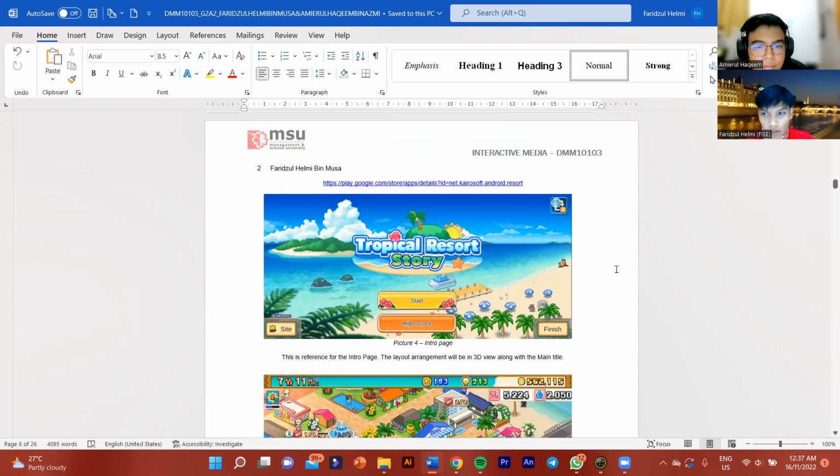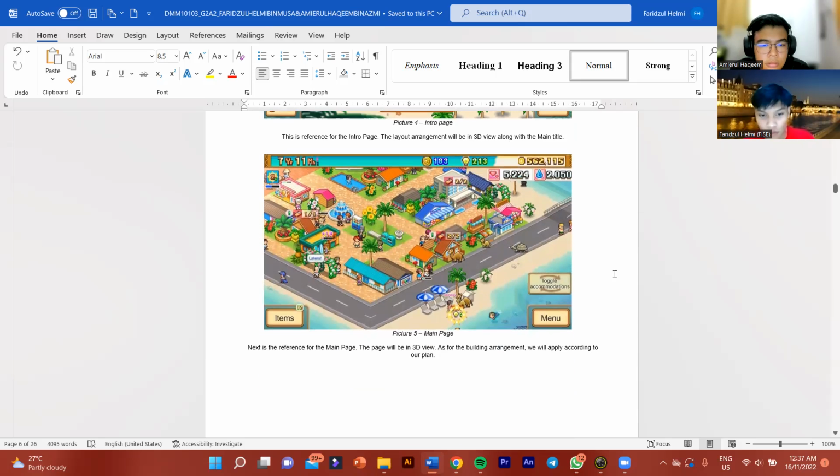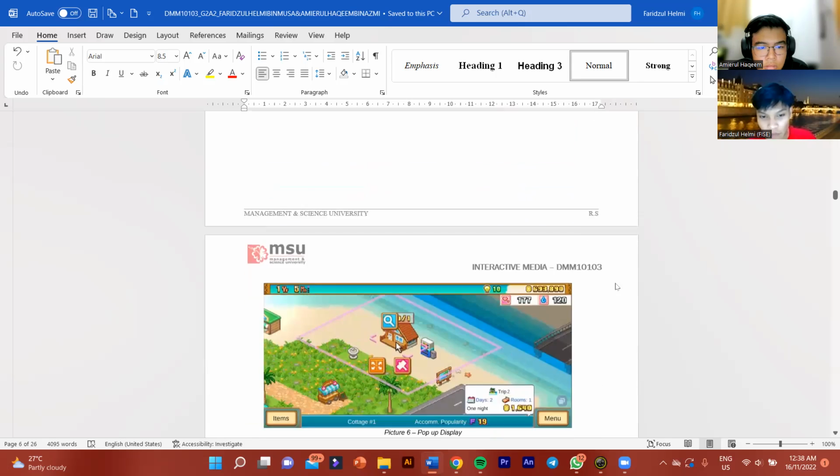So for my chosen application design, first one is the intro page. This is the reference for the intro page. The layout arrangement will be in view along with the main title. So for the main page, this is the reference for the main page. The page will be in view also. And as for the building arrangement, we will apply according to the plan.